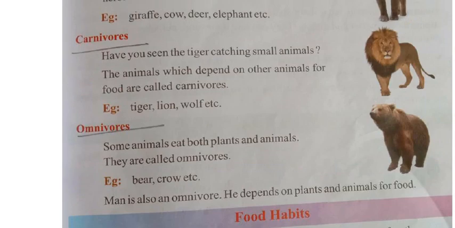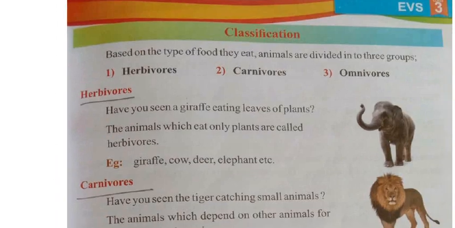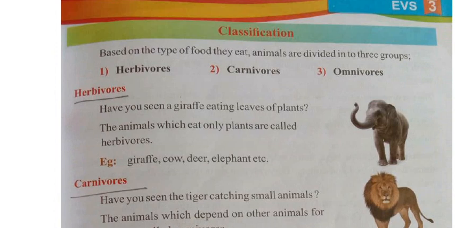See here, now classification. What is there here? I am reading out. Based on the type of food they eat, animals are divided into 3 groups: herbivores, carnivores and omnivores. The different types of animals will be eating different types of food. So according to the different types of food they eat, these animals are of 3 types. First one is what? Herbivores. Second one is carnivores, and the last one is what? Omnivores.